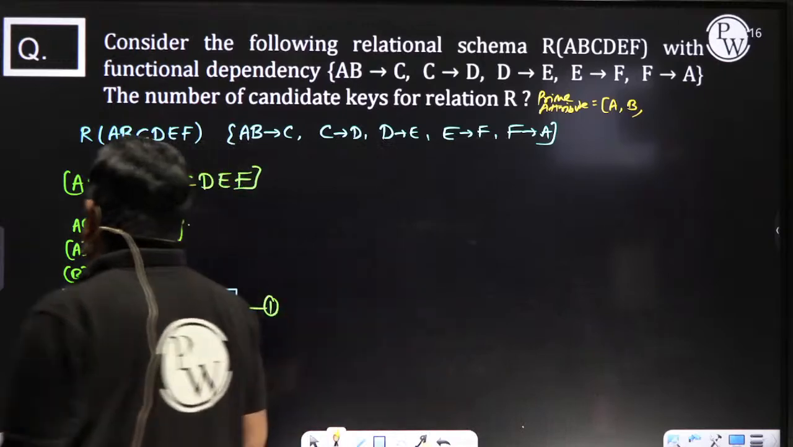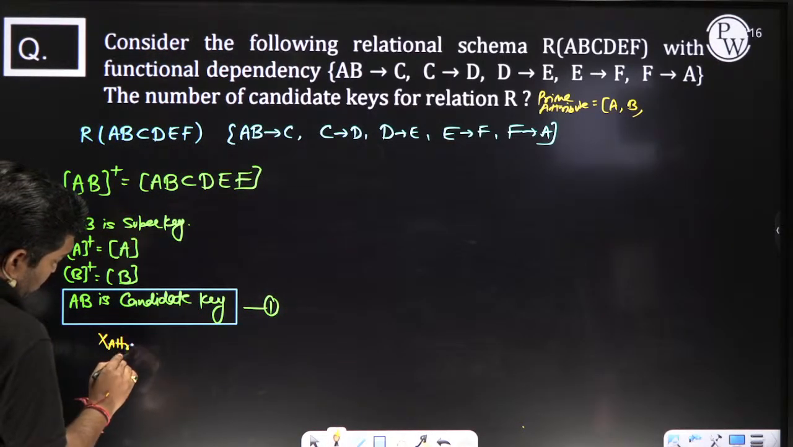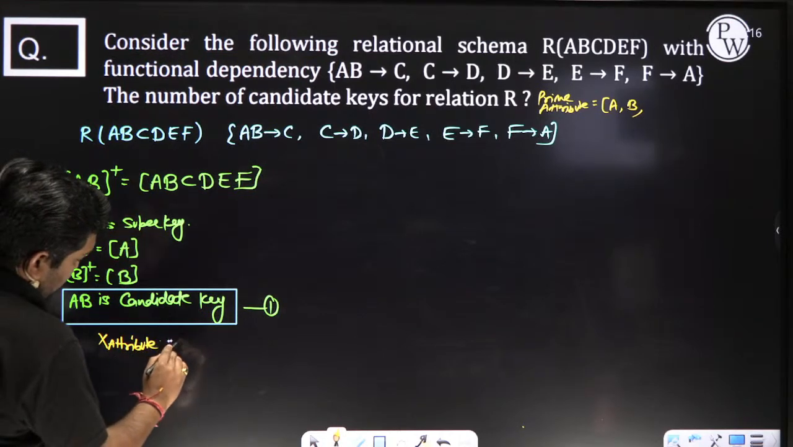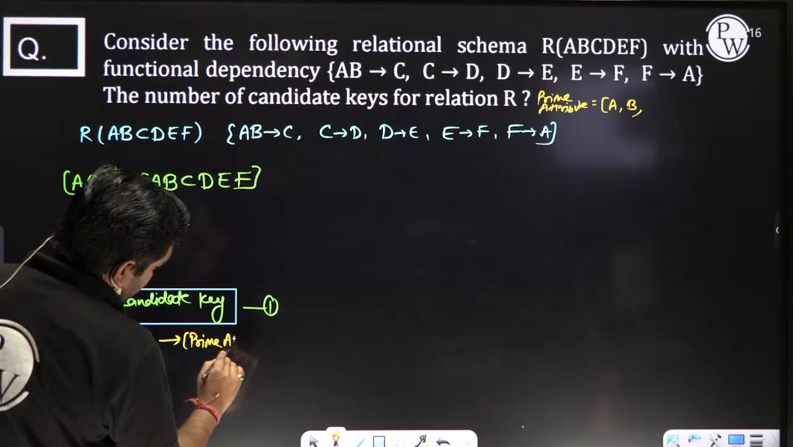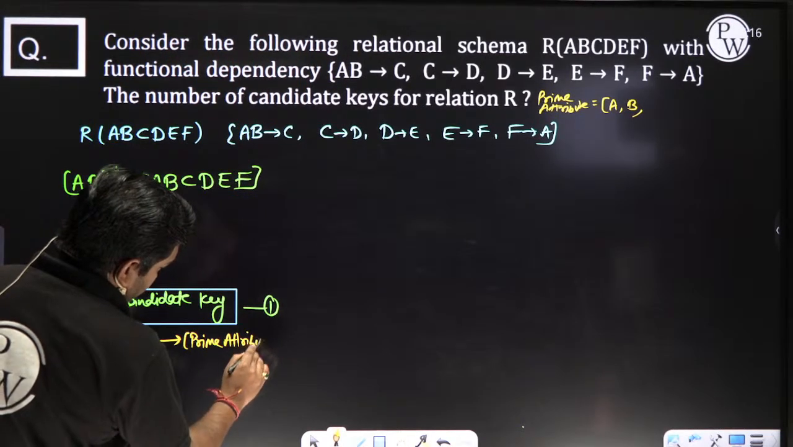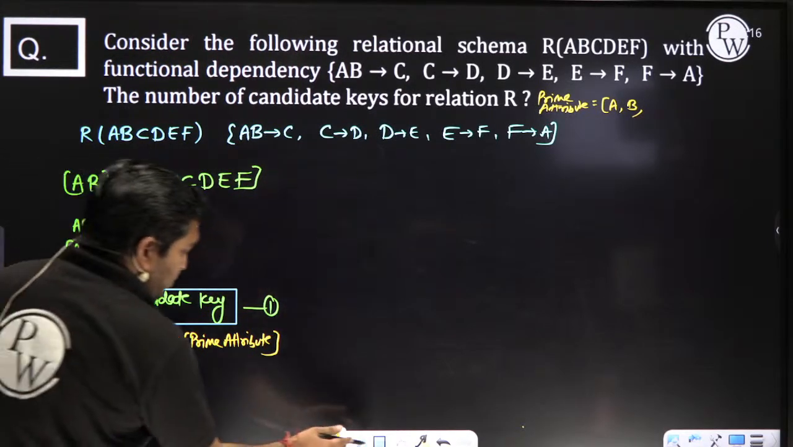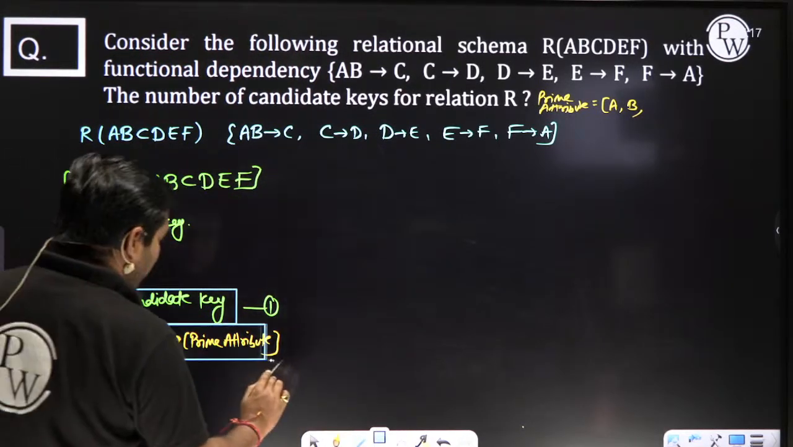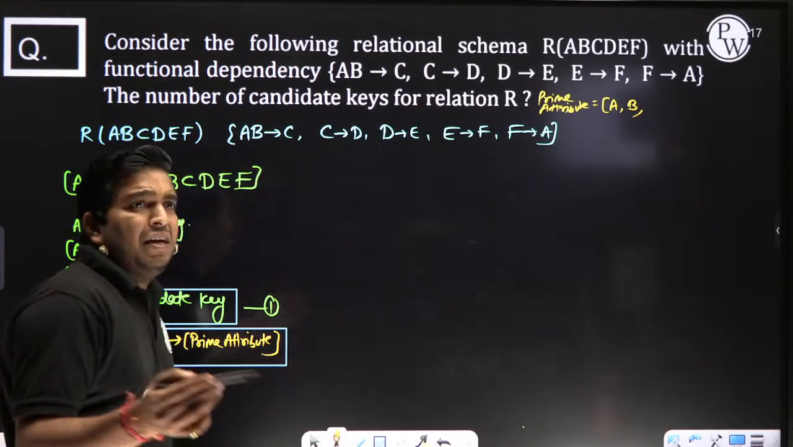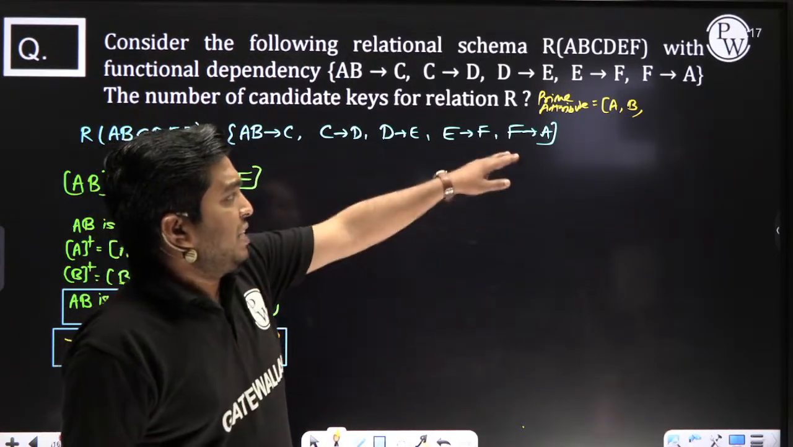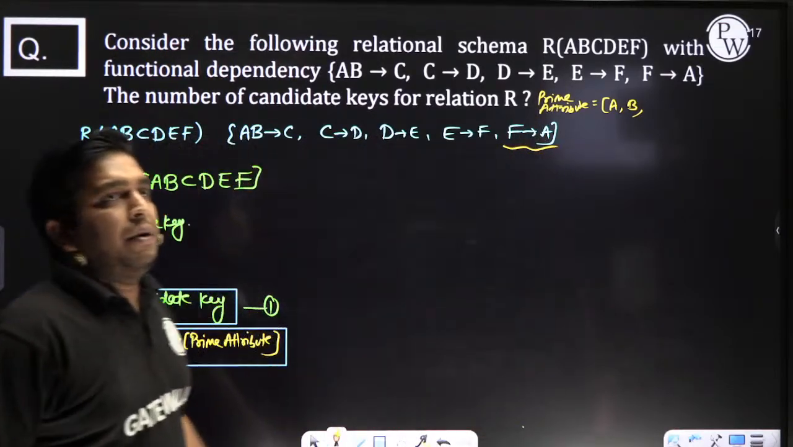Now I have to check, is there any attribute X which determines the prime attribute? Now check. Is A determined by any X? A determined by any X?